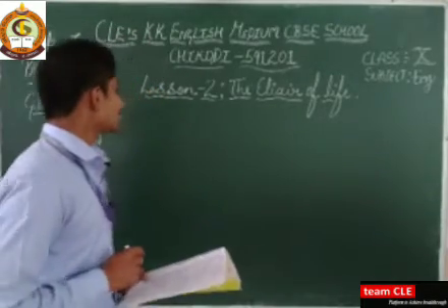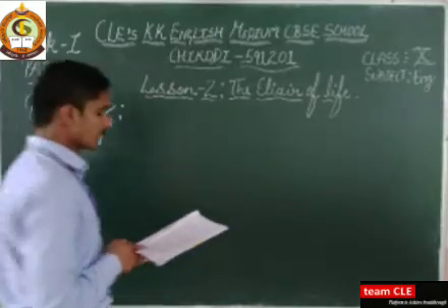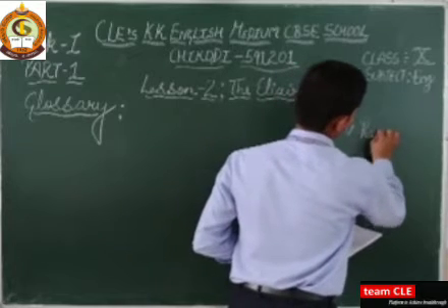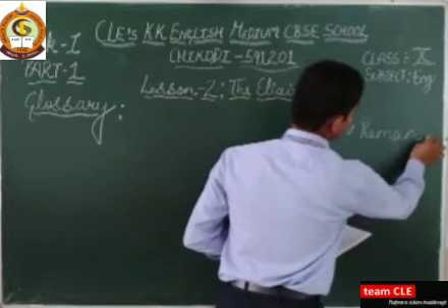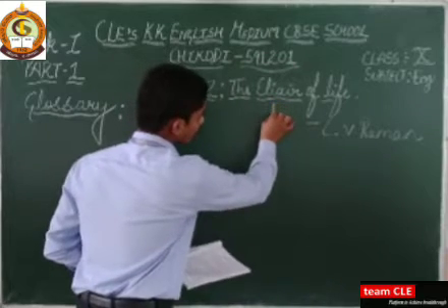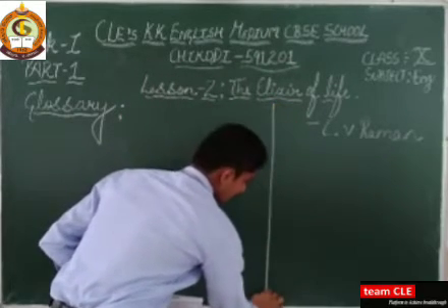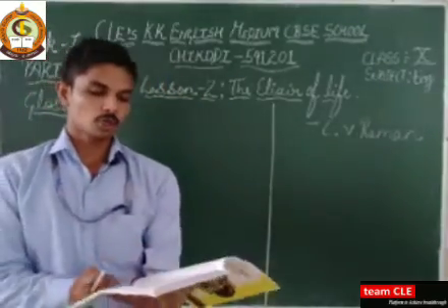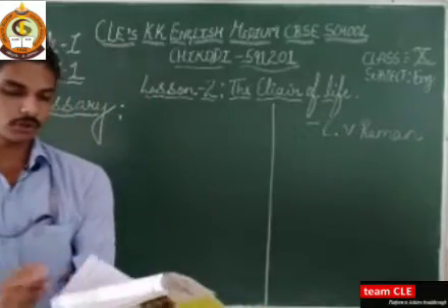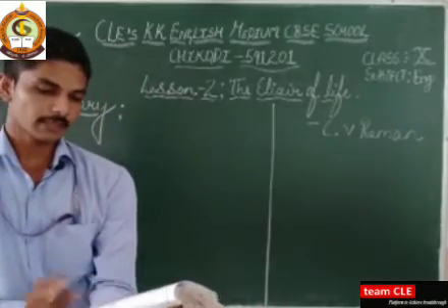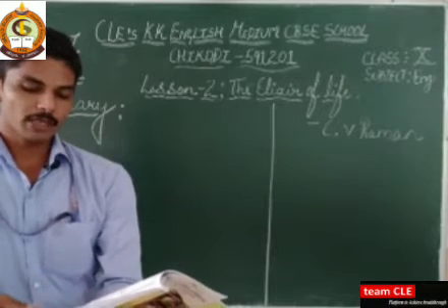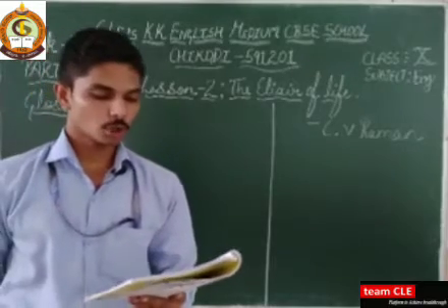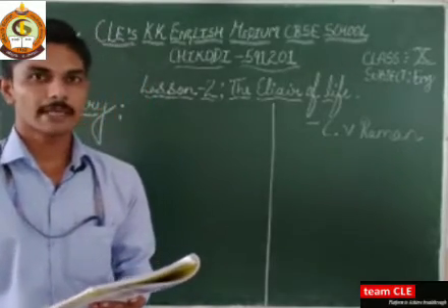So students, the lesson number 2, The Elixir of Life, written by C.V. Raman. Before beginning with the lesson, let's have a short introduction to a very great scientist and a great writer, C.V. Raman. So everyone come to page number 29, you will get a note on the author. So what does this note say about C.V. Raman?